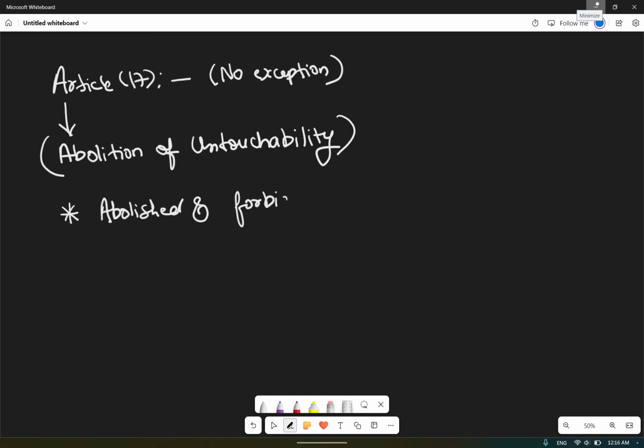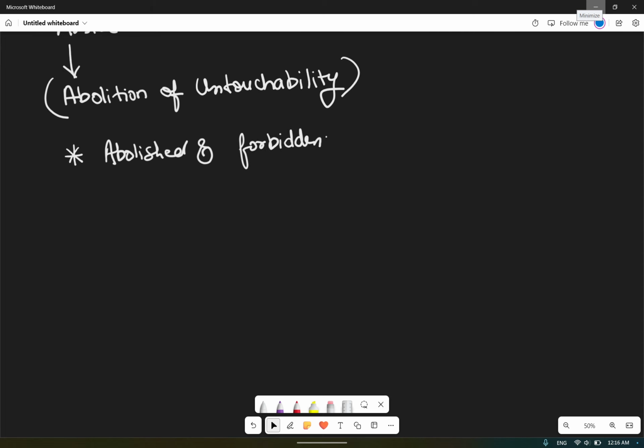It can't be forwarded, it can't proceed ahead. And it is an absolute fundamental right. There are exceptions within article 15, we have seen that. But this article is completely absolute. Article 16 was also not absolute, but this article 17 is an absolute fundamental right.